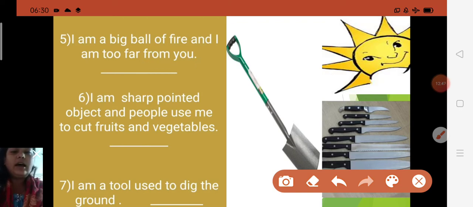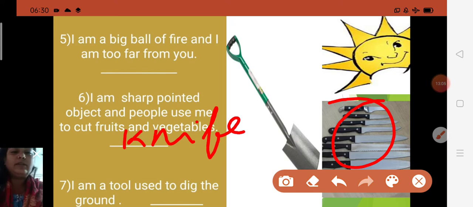Now I am a sharp pointed object, and people use me to cut fruits and vegetables. So children, say, what is this? Yes, knife. Knife is a sharp pointed object, and people use it to cut vegetables and fruits. So here you will write knife. KNIFE, knife. Understood, children?